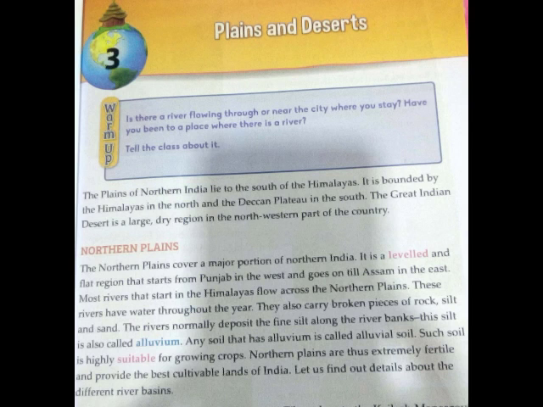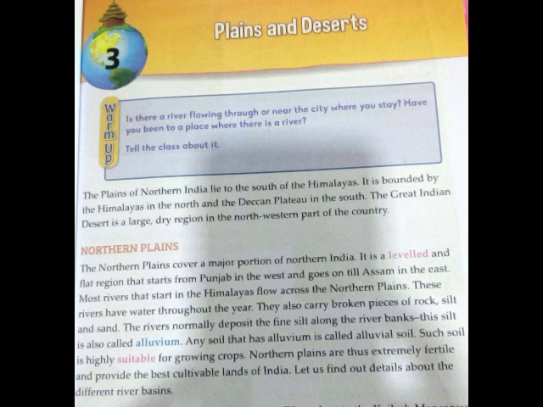region. Now, the plains of northern India lie to the south of the Himalayas and are bounded by the Himalayas in the north and the Deccan Plateau in the south. The Great Indian Desert is a large dry region and it is in the northwestern part of the country.